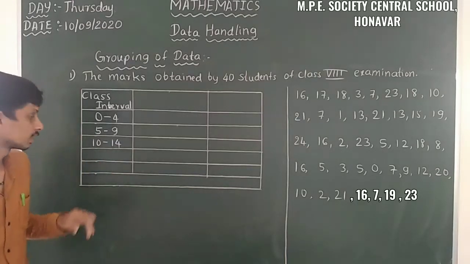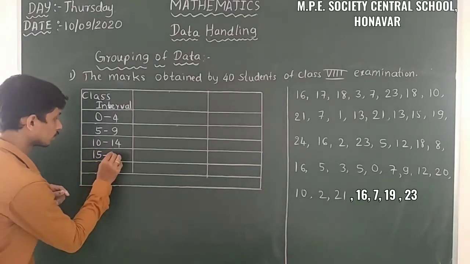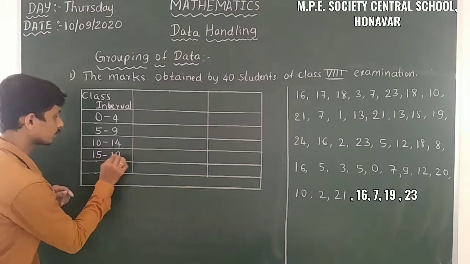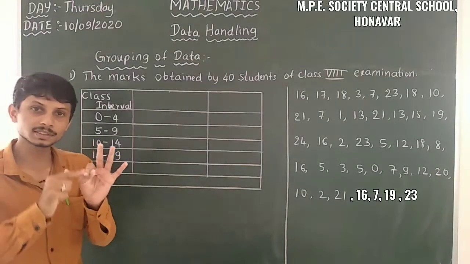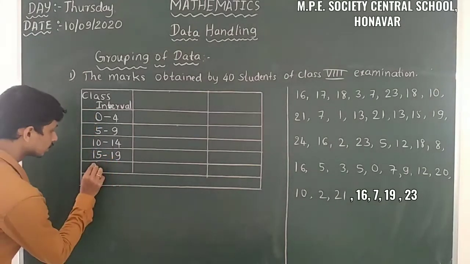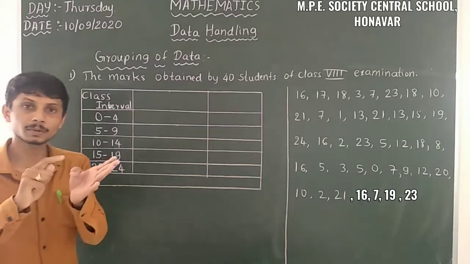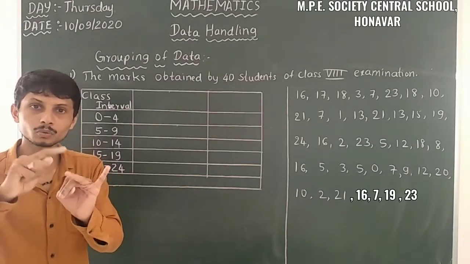Yes, 5 digits, and then 15 to 19: 15, 16, 17, 18, 19. Likewise, then 20 to 24 is all: 20, 21, 22, 23, 24.